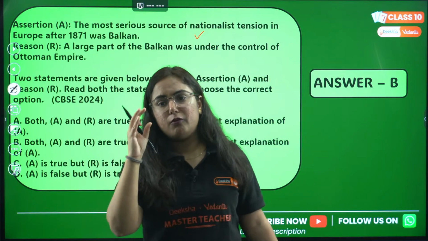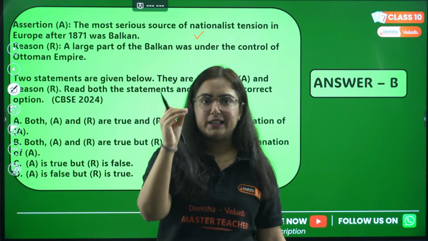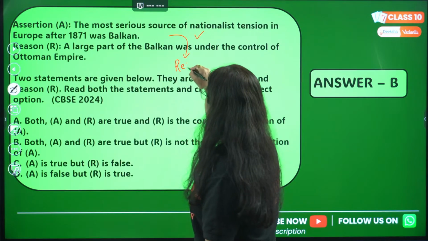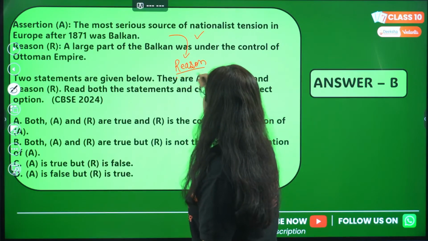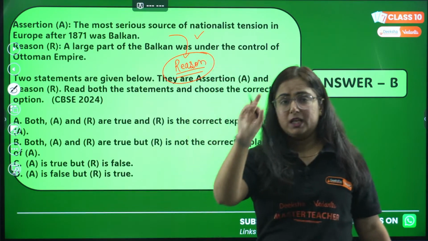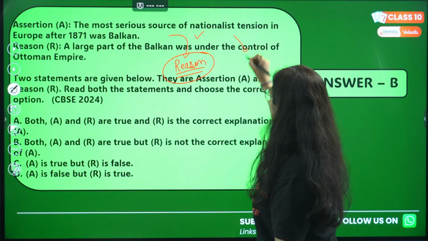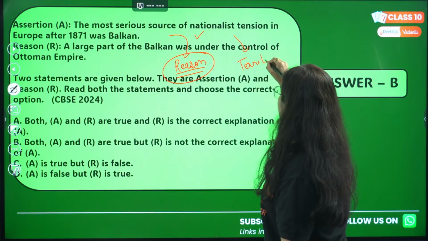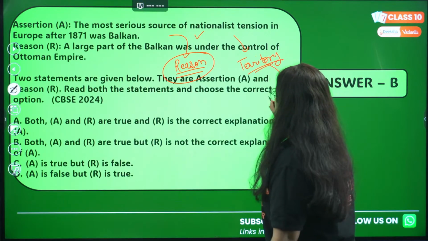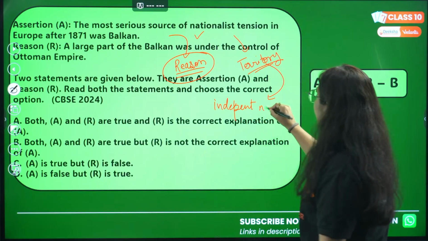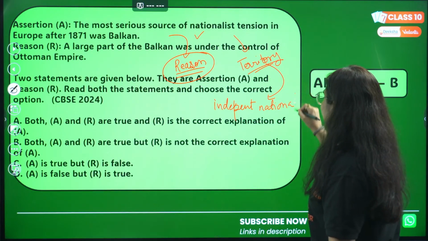What I want to make you understand here is the reason, right? The reason for the tension was not the Ottoman Empire. The reason for the tension was that every territory within the empire wanted to form an independent nation, wanted to have their own territory, right?